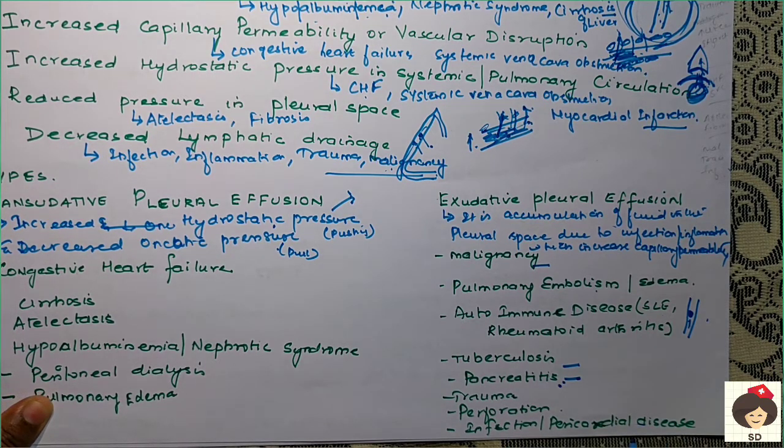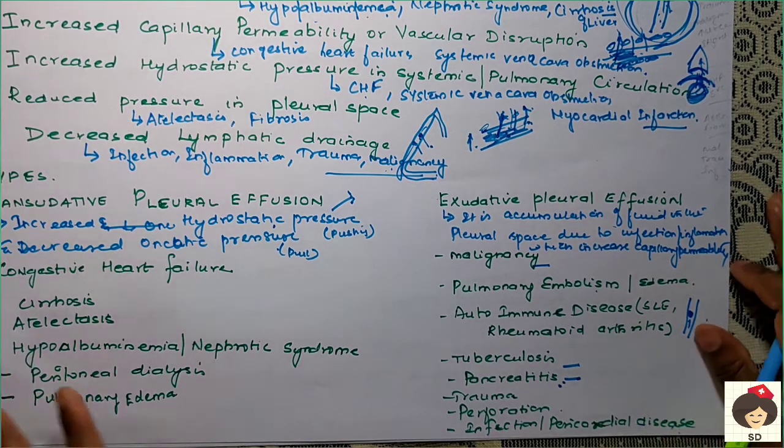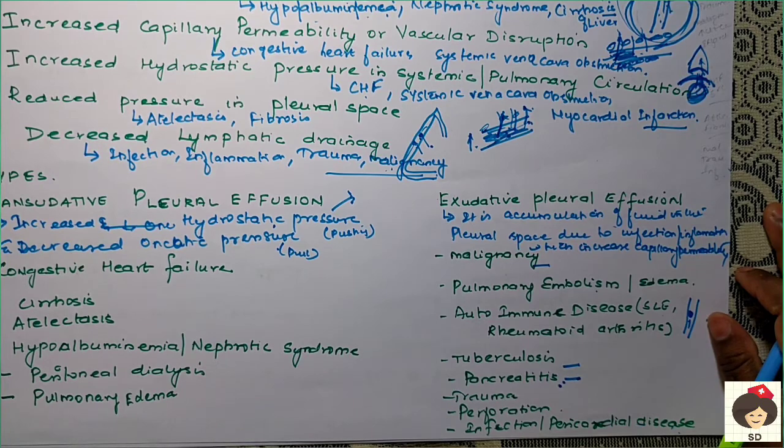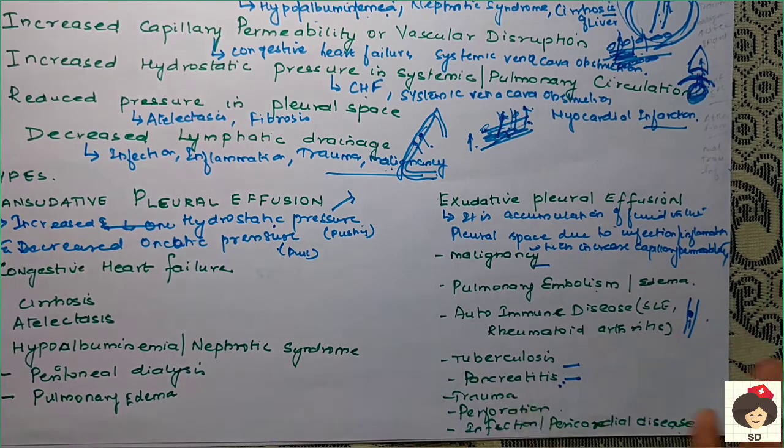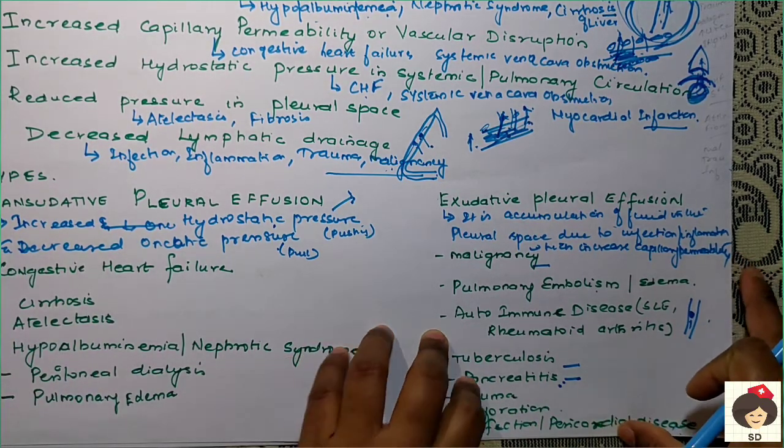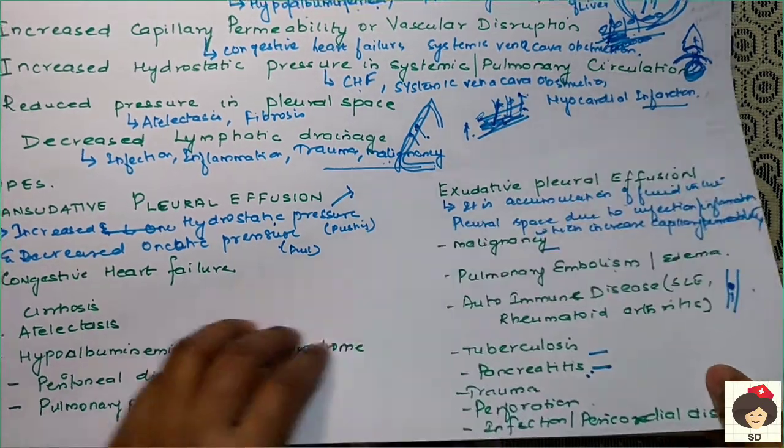And again infection or pericardial disease. Any disease near the lung, near the heart or near the stomach, because everywhere the pleural lining is touching all these areas, the fluid will change places and there can be pleural effusion. So these are the causes of pleural effusion.